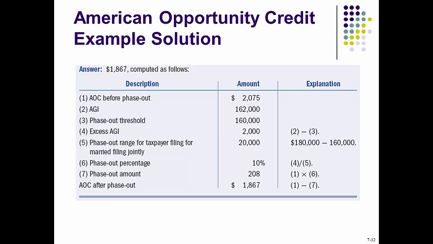Excess AGI divided by the phase out range. And so phase out amount will be $208. Use $2,075 minus $2,008. That will give you the amount allowed to be claimed, $1,867.